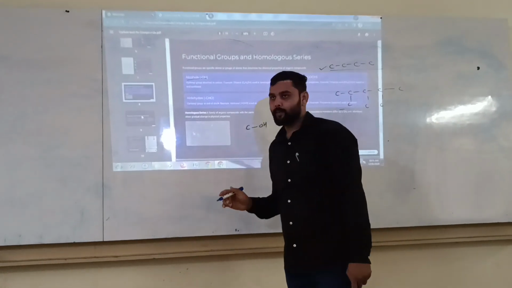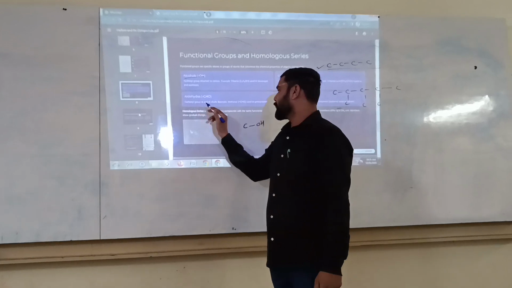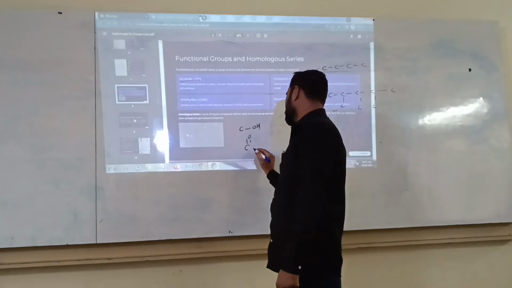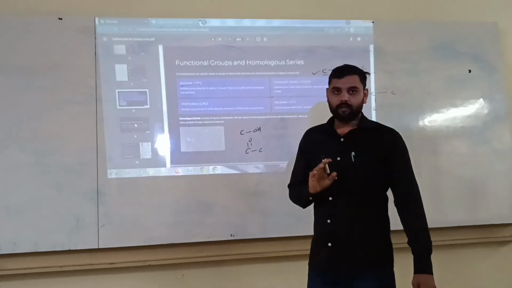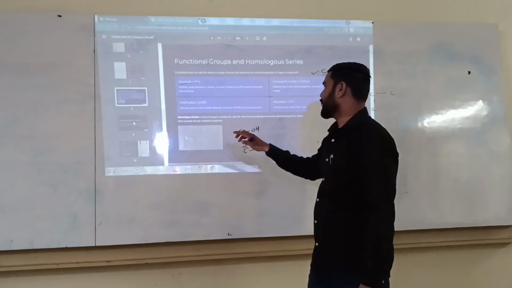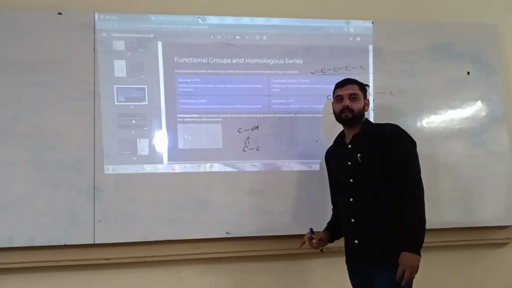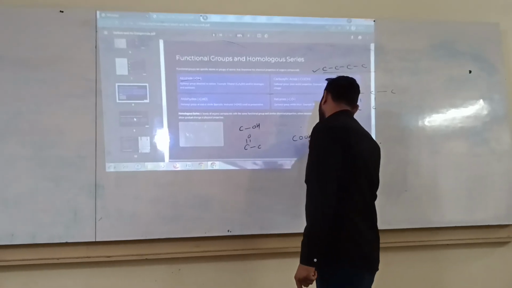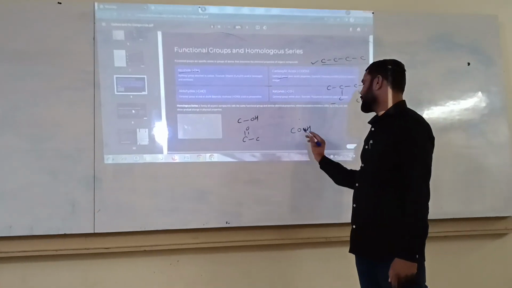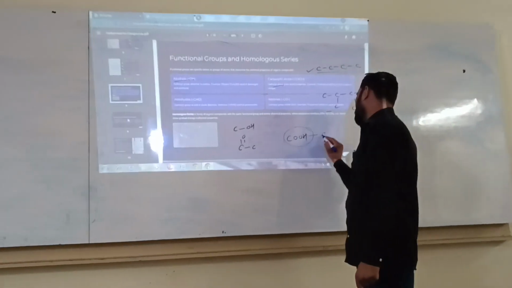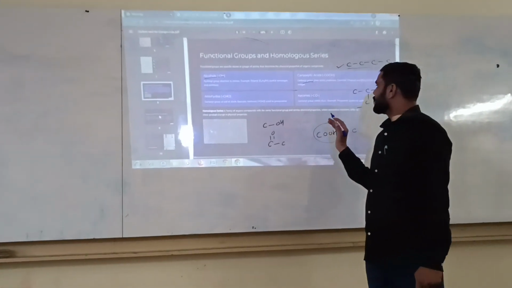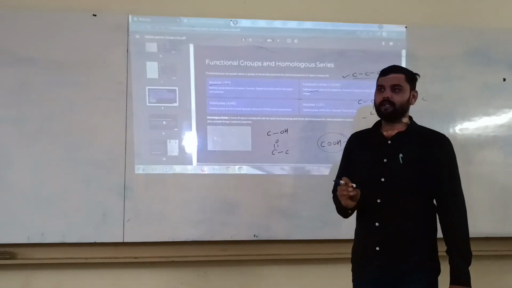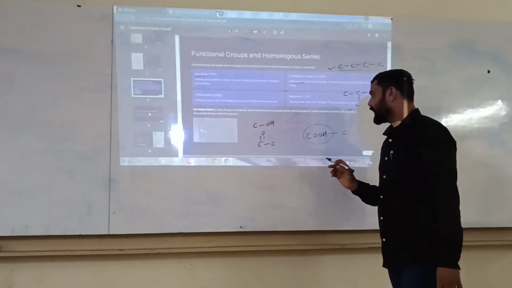Next one is aldehydes. When C double bond O, this group is carbonyl. When the carbonyl group is attached to a carbon chain, this compound is called aldehyde. For example, methanal, ethanal, propanal, butanal. Next one is carboxylic acid, COOH, the carboxyl group. When this carboxyl group is attached to another carbon chain, this compound is called carboxylic acid. For example, ethanoic acid, propanoic acid, butanoic acid, pentanoic acid.